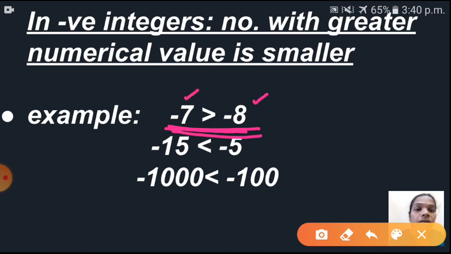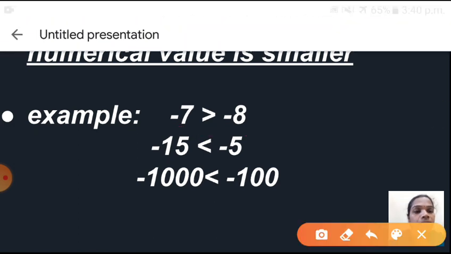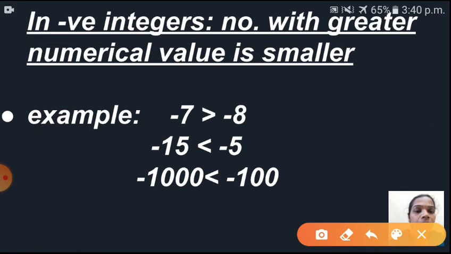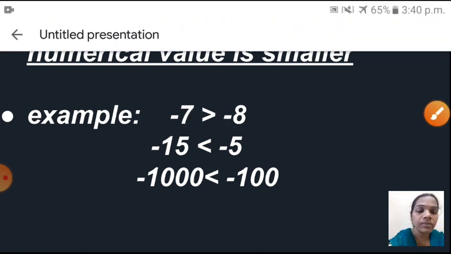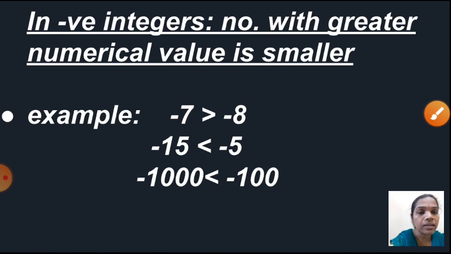That number's value is smaller. See here, minus 7, minus 8. Just see the numbers 7 and 8. Here 8 is a greater number, but the value of minus 8 is smaller than minus 7. So you can say that minus 7 is greater than minus 8.